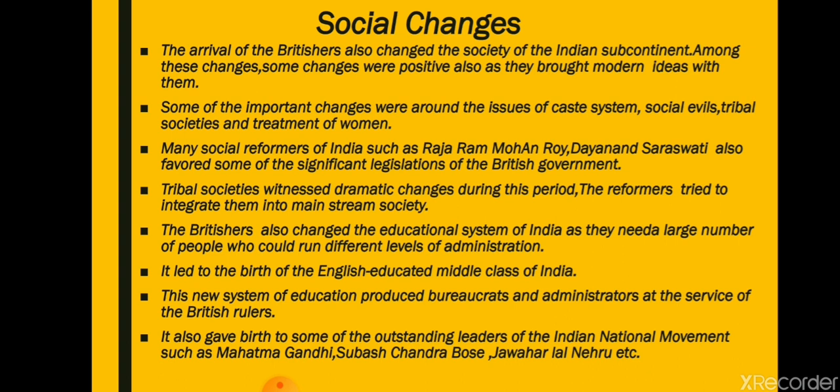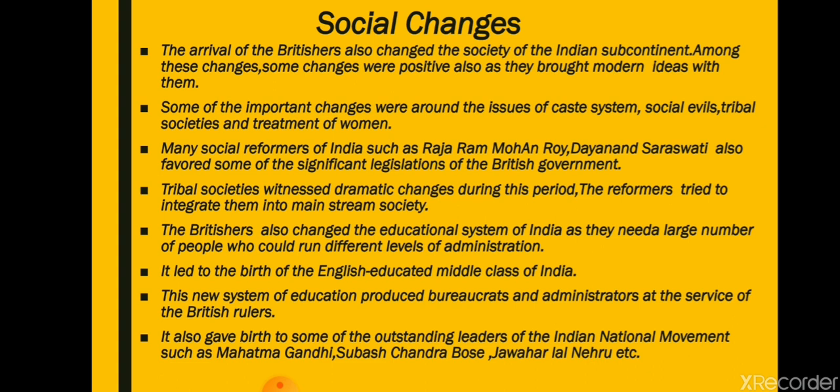For recruiting Indian people, it was important that they should be educated according to them only. That is why they promoted education of English, and the medium of instruction was also English in India, so that the people could understand their language and it would be easier for them to rule over us. It led to the birth of the English educated middle class of India.